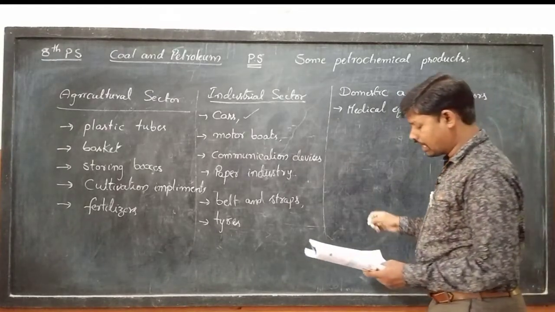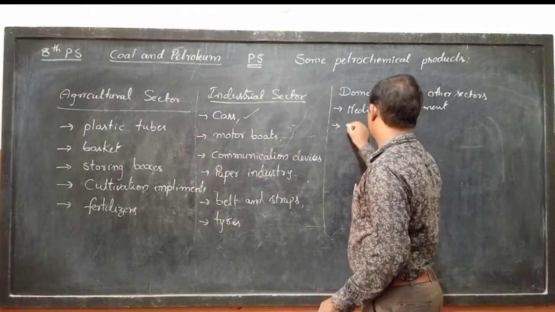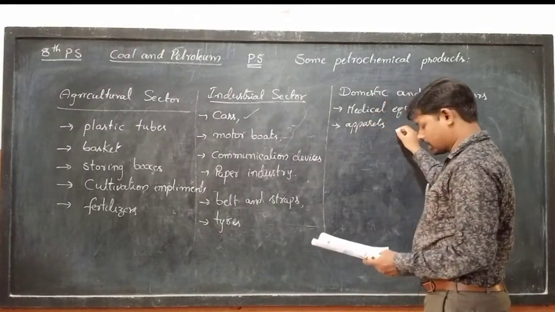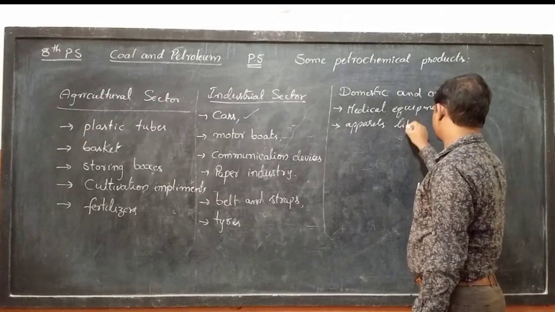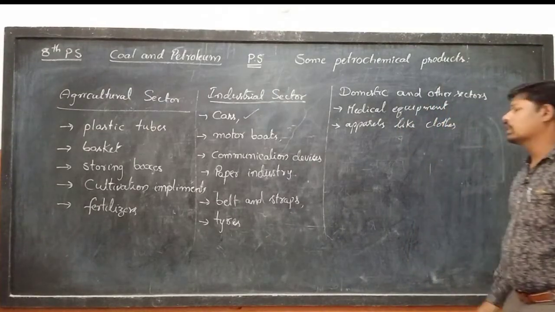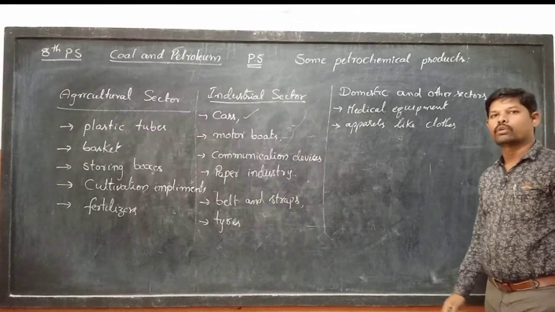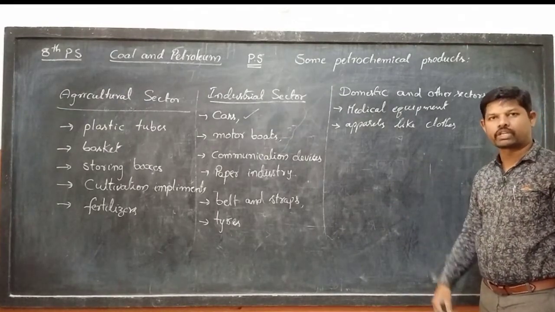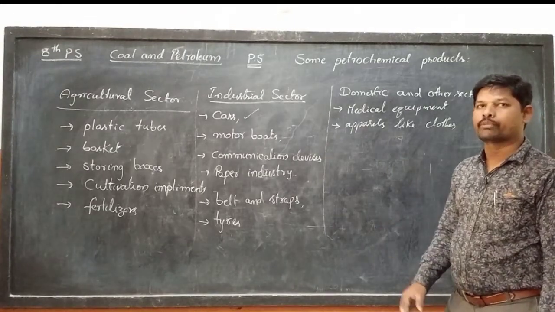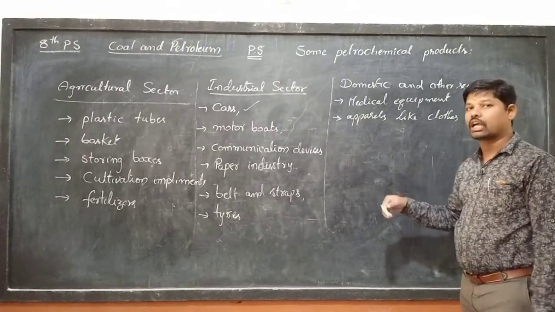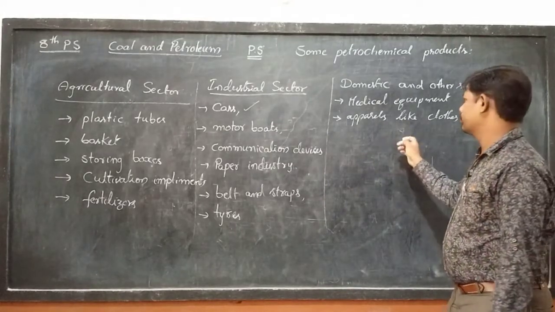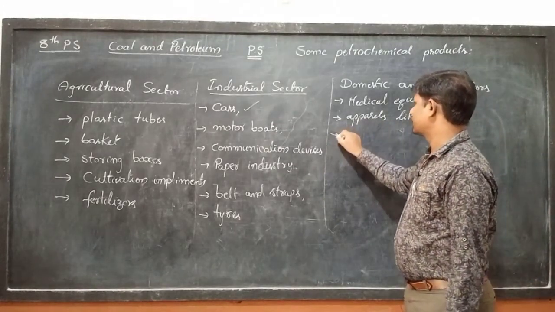Next one, apparel, like clothes. Maybe you have observed while cooking, the cook wears certain specific cloth to protect from heat and some accidents. That cloth is apparel generally. Different cloths can be prepared with the help of petrochemicals.